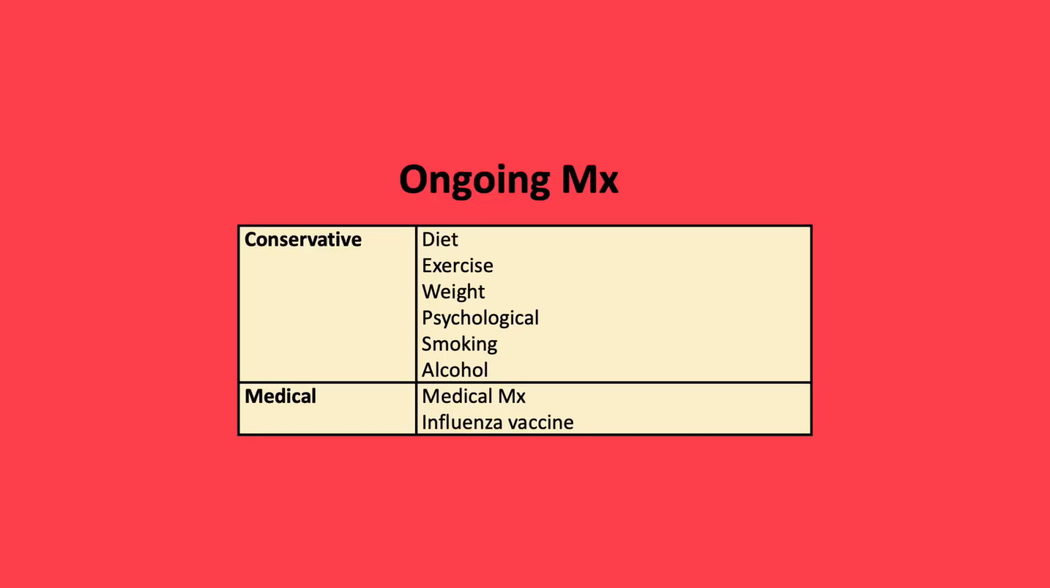The ongoing management post-myocardial infarction can be split up into conservative and medical measures. Conservative measures include improved diet, exercise, weight, and psychological support, in addition to a reduction or absence of smoking and alcohol. Medical management includes ongoing medical management, in addition to the use of an influenza vaccine.